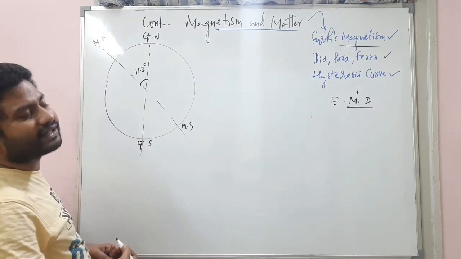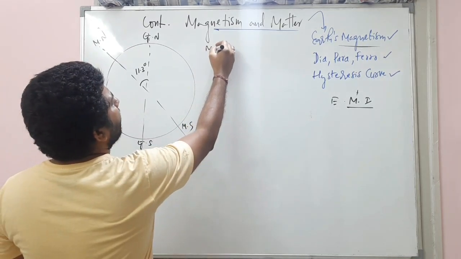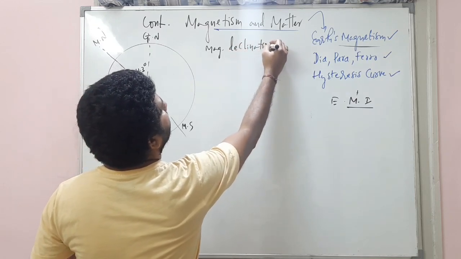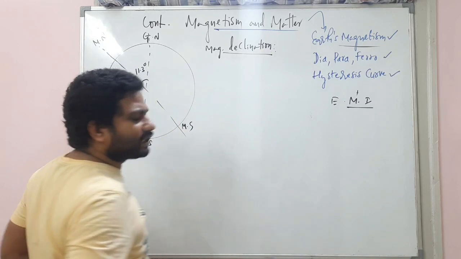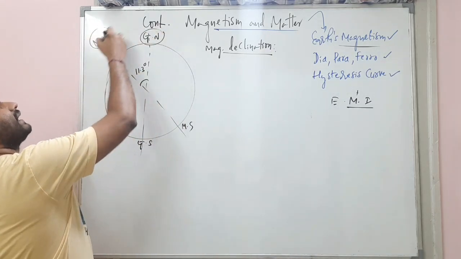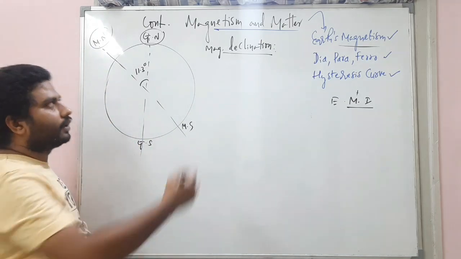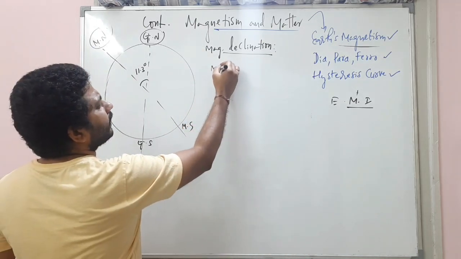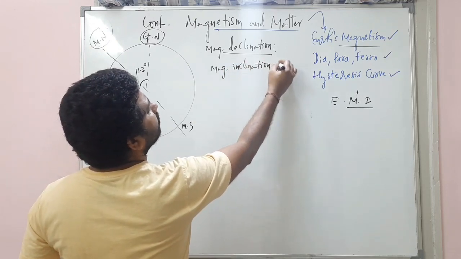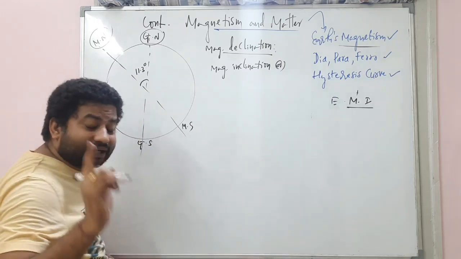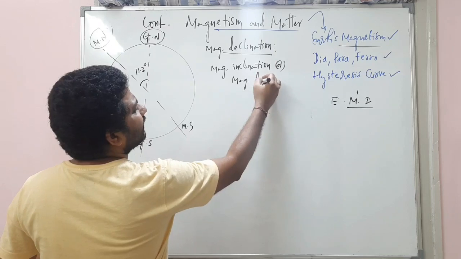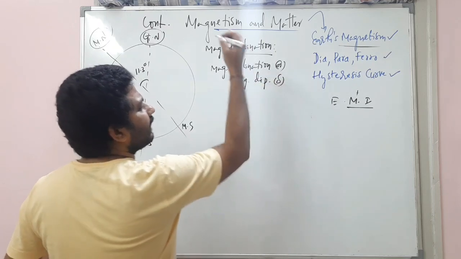You know what that 11.3 degrees is? That's called magnetic declination, my dear students. What is magnetic declination? The angle between the geographic meridian and the magnetic meridian. Now, the next point is about magnetic inclination, which is the very important thing. That's called the magnetic dip, denoted with the symbol delta.